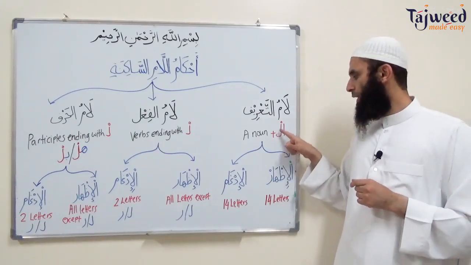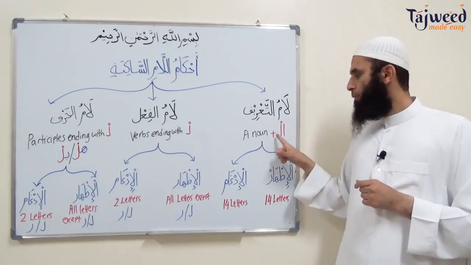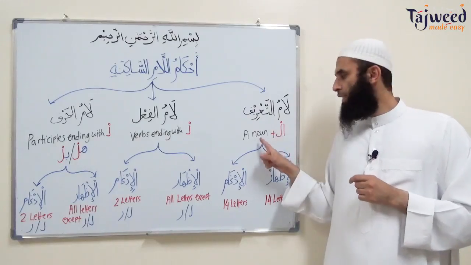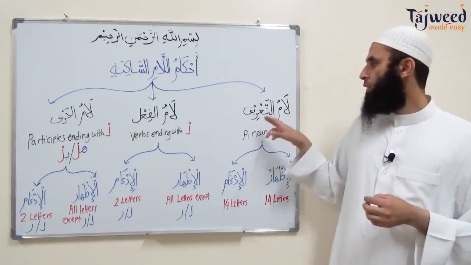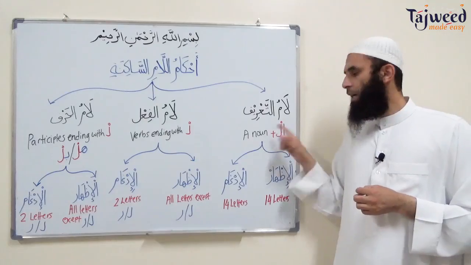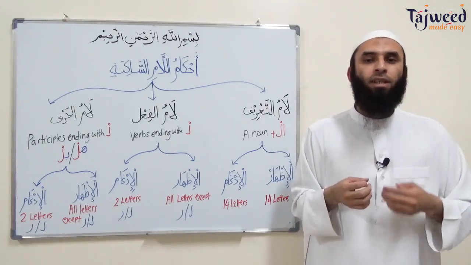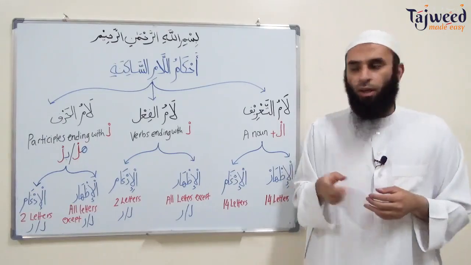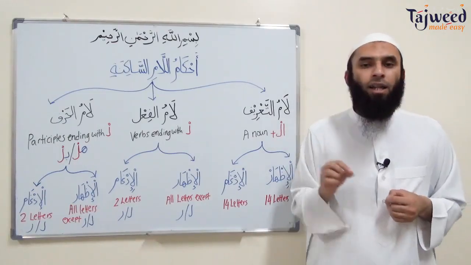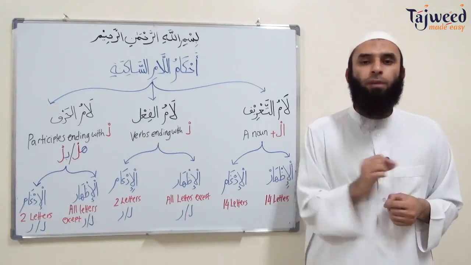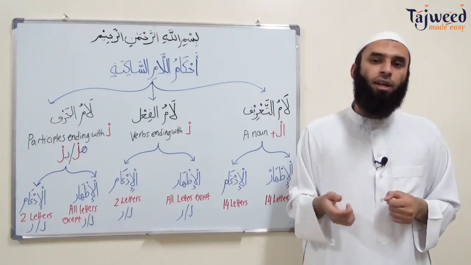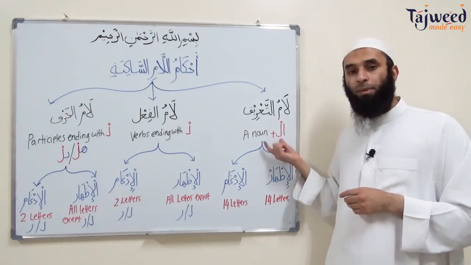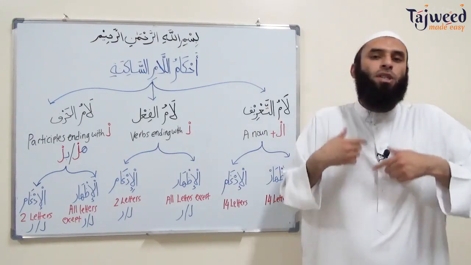So here we have Laam Saakinah, obviously preceded by an alif, plus that noun. When we have a Laam Saakinah plus a noun, we're going to make this a specific noun. So this is called Laam al-Ta'rif, the Laam that makes the noun specific. For example, if I said Kitabun, a book, and I want to talk about a specific book, I will add the Laam Saakinah: al-Kitabu, the book. Sayyaratun, a car, as-Sayyara, the car, and so on. So Laam Saakinah comes in the beginning of the noun to make that noun specific.